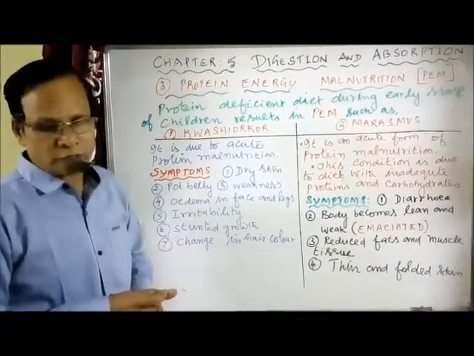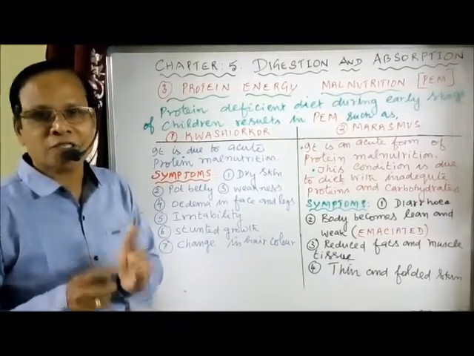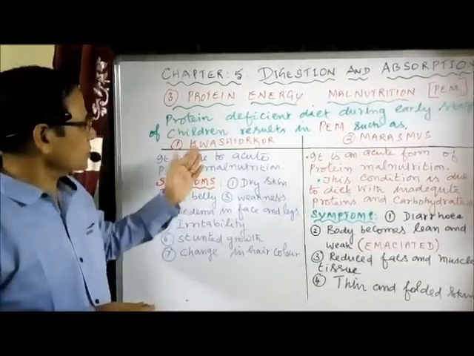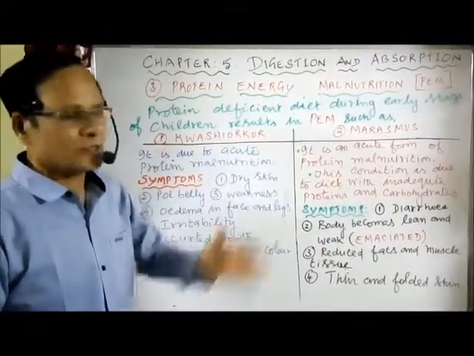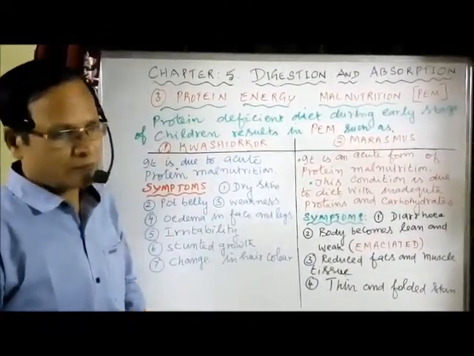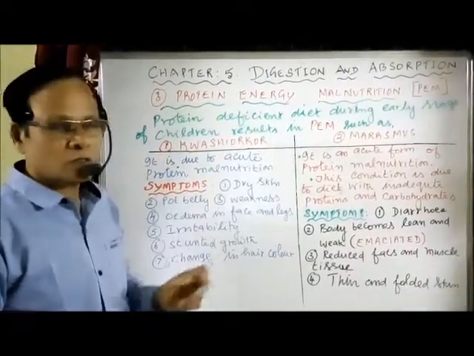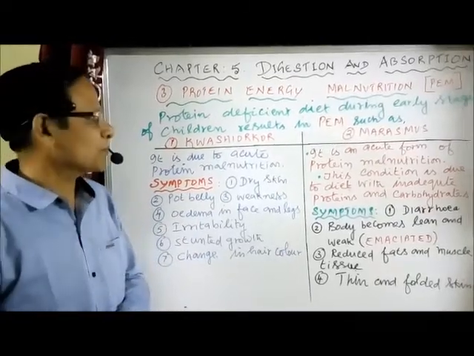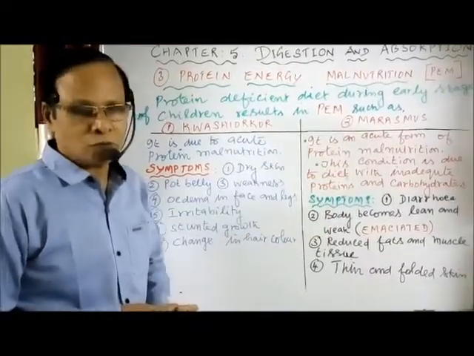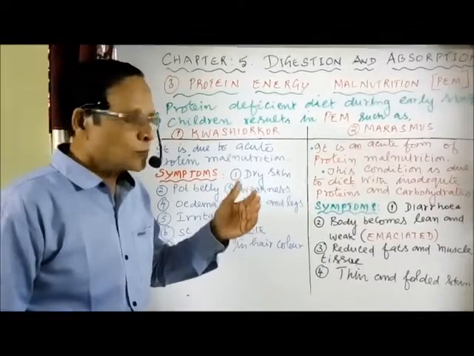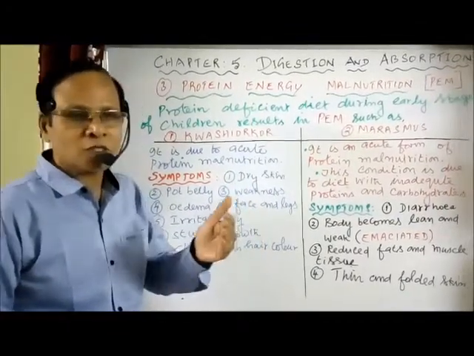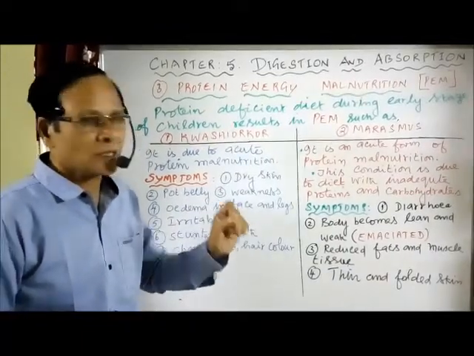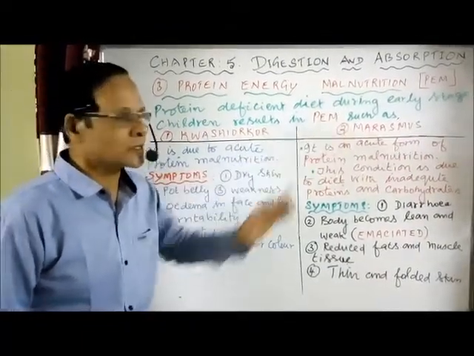Kwashiorkor, in the Ghana language, means rejected child. That is the meaning of the disease, rejected child. Now I want to compare kwashiorkor and marasmus, the definition along with the symptoms. Kwashiorkor is due to only acute protein malnutrition, deficiency of proteins only. Whereas marasmus is due to both protein malnutrition and also deficiency of calories, nothing but carbohydrates. So protein deficiency and calorie deficiency results in marasmus.